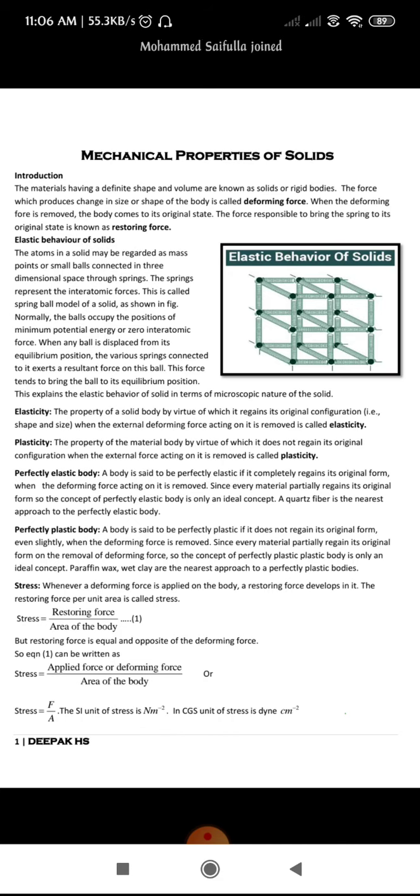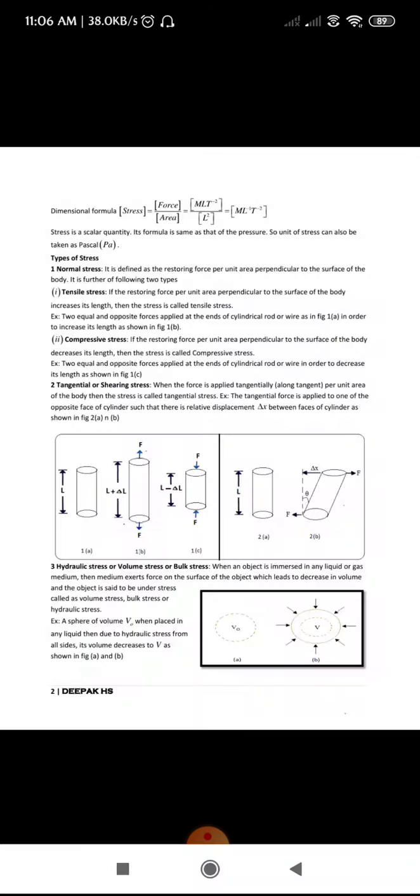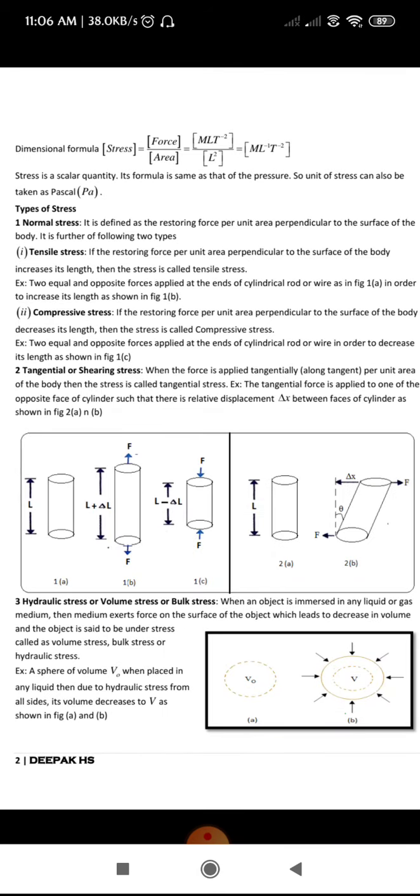Since the deforming force and restoring force are equal and opposite in direction, you can define the stress also as deforming force by area instead of restoring force by area, one and the same. So the stress can be written mathematically as F by A. The SI unit comes out to be Newton per meter square, and stress is a scalar quantity.